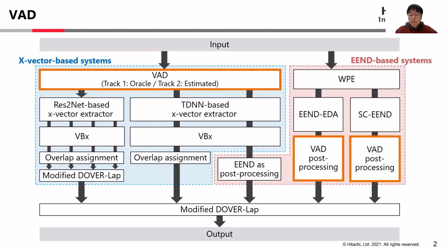We use almost the same systems for both track 1 and track 2. The only difference between them is the VAD-related part, which is used for pre-processing of the x-vector-based systems and post-processing of the EEND-based systems. So I start from the VAD part.